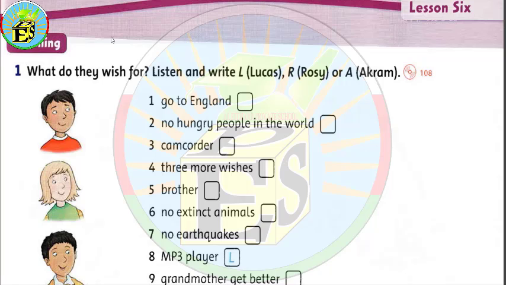So what we need to do here is what do they wish for, and here we have 3 people, and the name of these people is Lucas, Rosie and Akram. So please listen carefully and try to put the letters of their names in the correct squares that you have within these 9 examples.